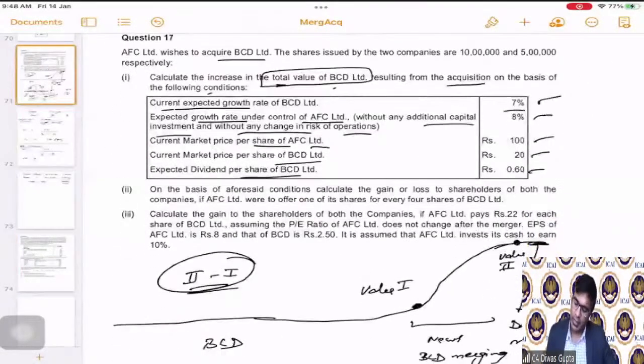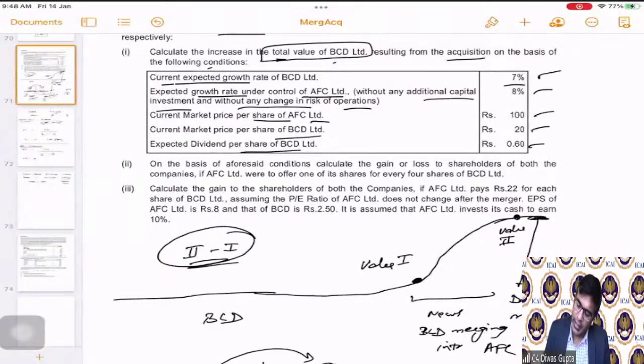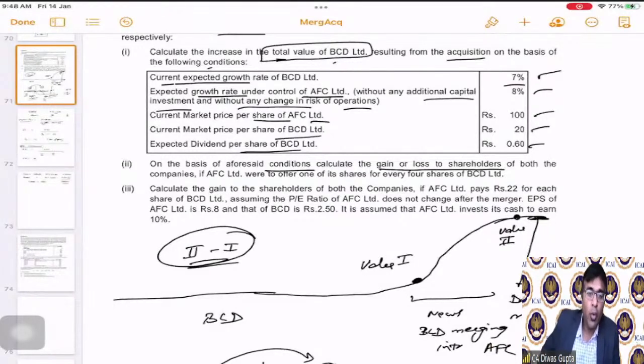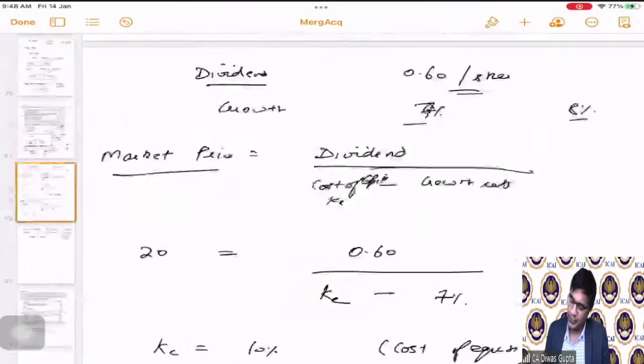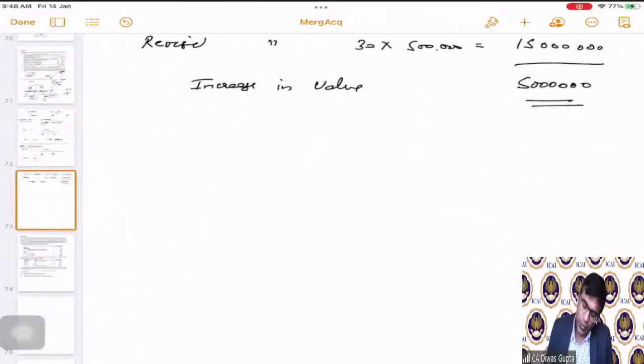Now let's go to the second part. On the basis of aforesaid conditions, calculate the gain or loss to the shareholders of both the companies. If AFC Limited were to offer one of its shares for every 4 shares held for BCD, 1:4 is the exchange ratio. So second part.